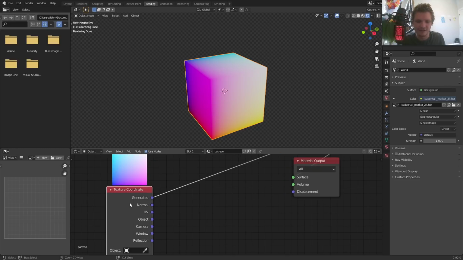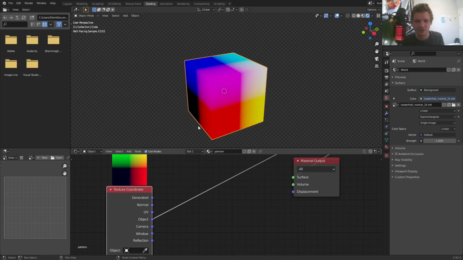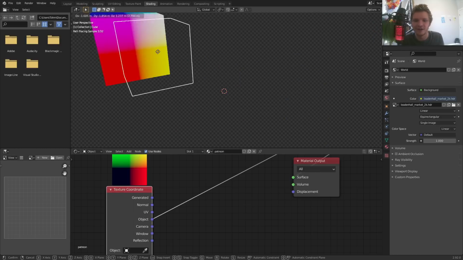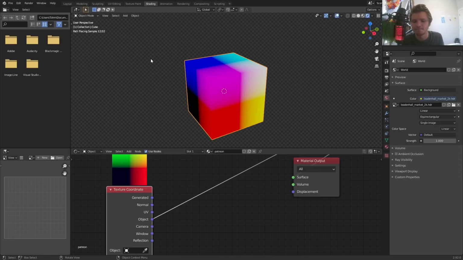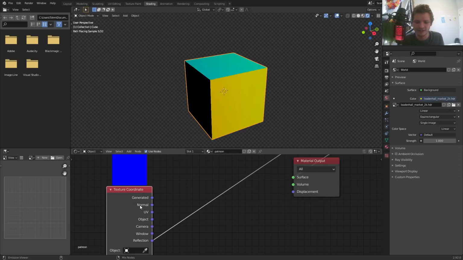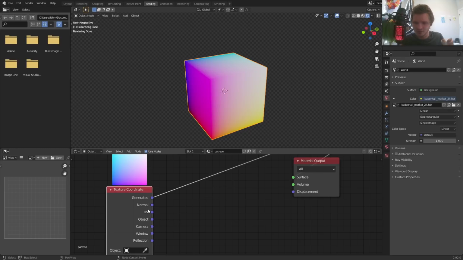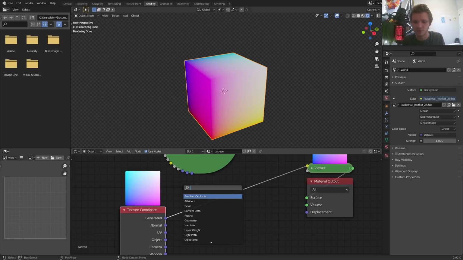However, the caveat is if it was up to me, I'd be using object coordinates because this tells me the position of everything on this cube invariant to changes, right? It sticks with it. So somehow I need generated coordinates that have this property that stuff moves with it. It's the one we need to be using, but I want it to look like object coordinates. So we're just going to start like that.